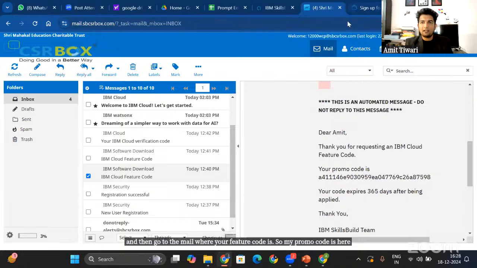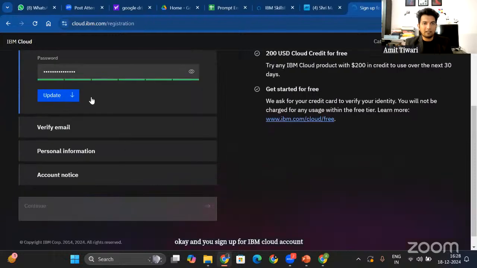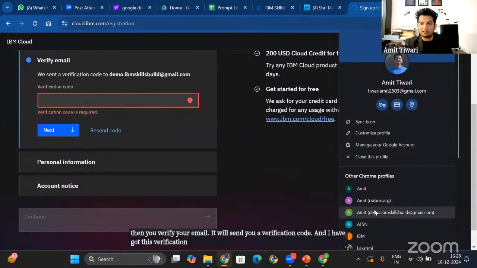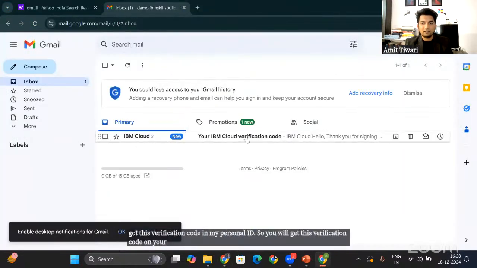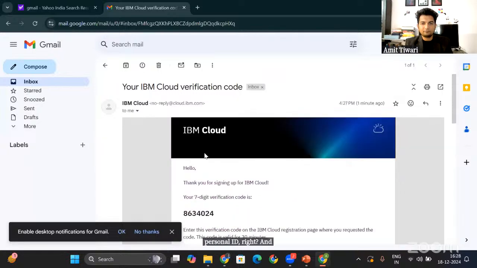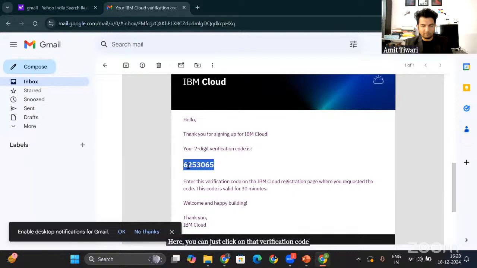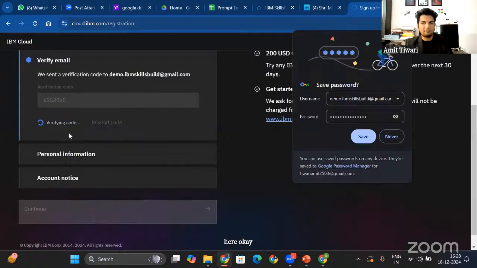Okay, and you sign up for an IBM Cloud account. Then you verify your email. It will send you a verification code, and I have got this verification code in my personal ID. So you will get this verification code on your personal ID, right? And here you can just copy that verification code from here, and you paste it here. Okay, and then click on next.